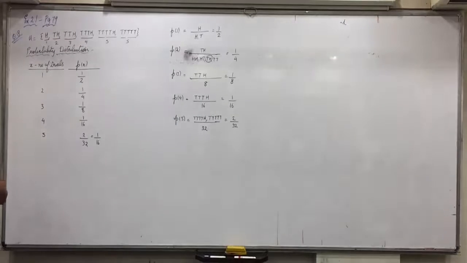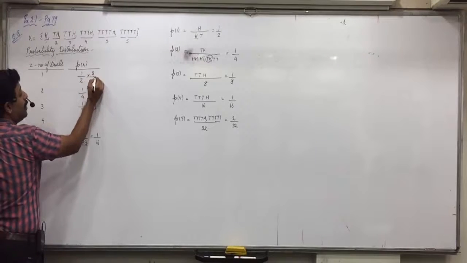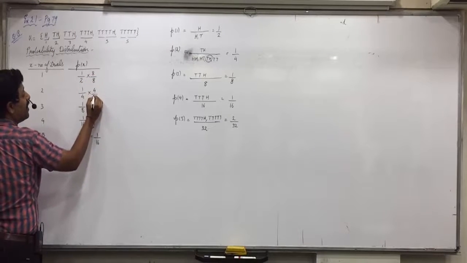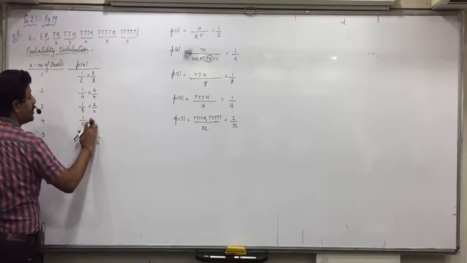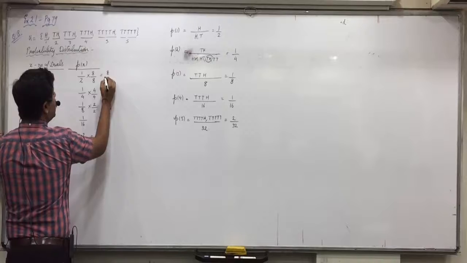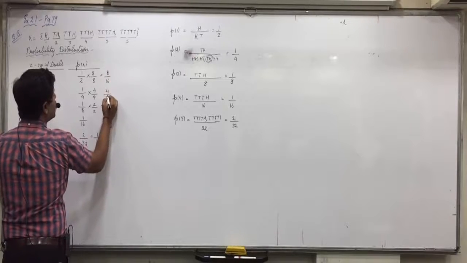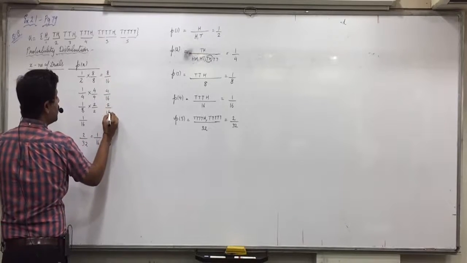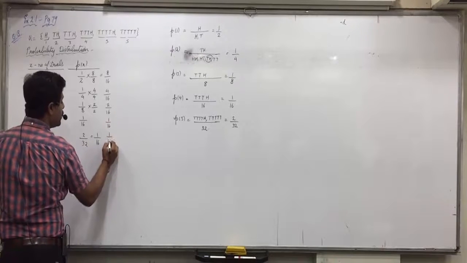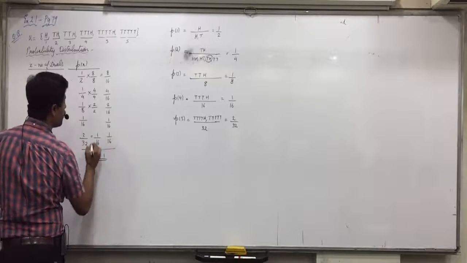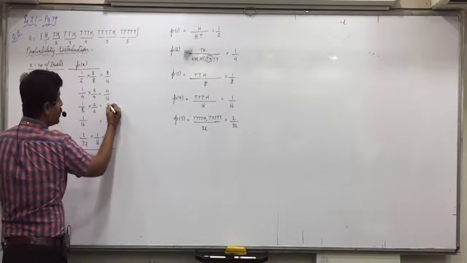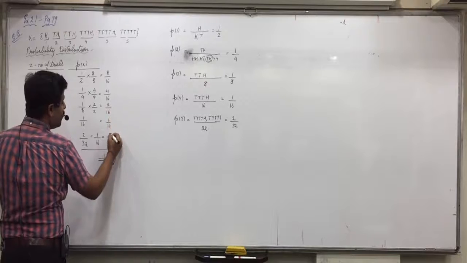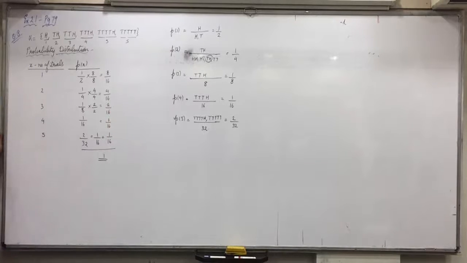Now, what we have to do in P of X, make the denominators equal. So here, 8 by 8, 4 by 4, 2 by 2, and the last two as it is. Means 8 by 16, 4 by 16, 2 by 16, 1 by 16, 1 by 16. Total must come 8 plus 4, 12 plus 2, 14 plus 1, 15 plus 1, 16, 16 by 16, 1.